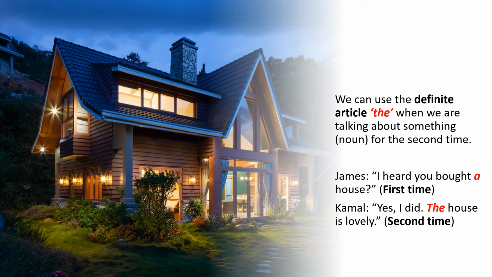Okay, so we said that we use the definite article when we want to talk about something precise or something exact or one thing. And in the previous example, we said that there was a conversation between the waiter and the customer, and the customer selected the latte. Okay, that is one of the ways of using the definite article the. We can also use the definite article in another way. Okay, let's look at here.